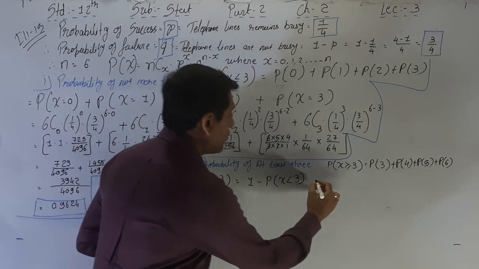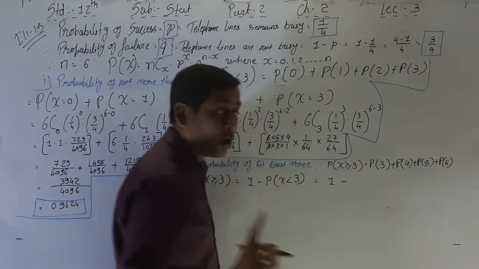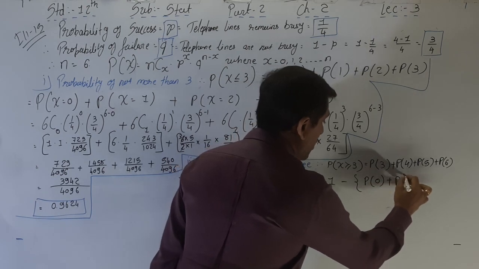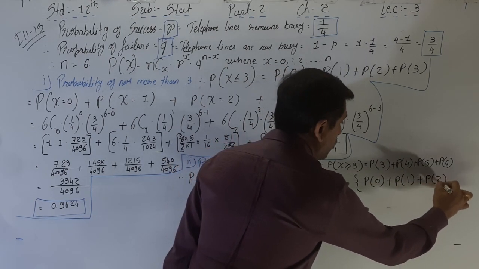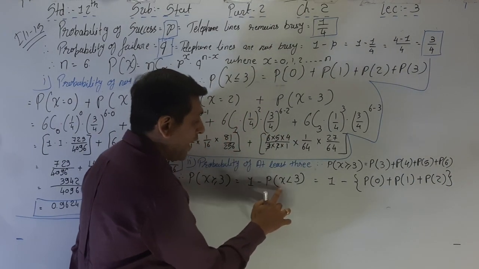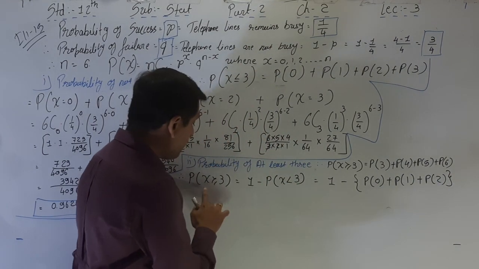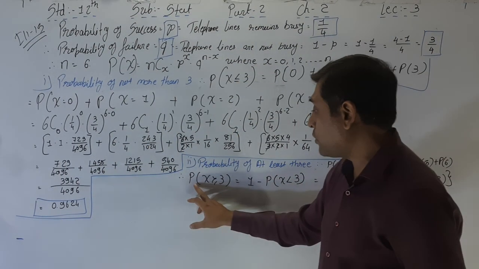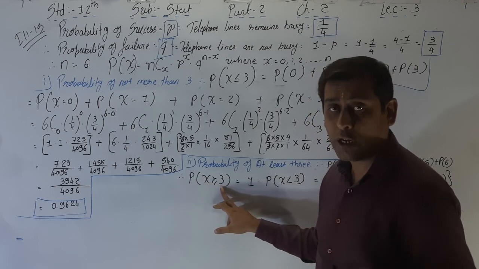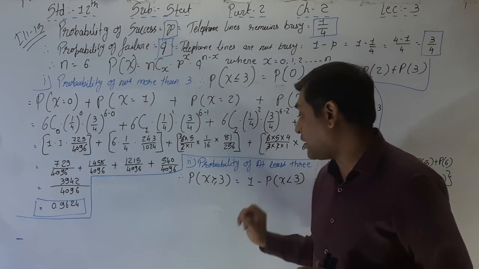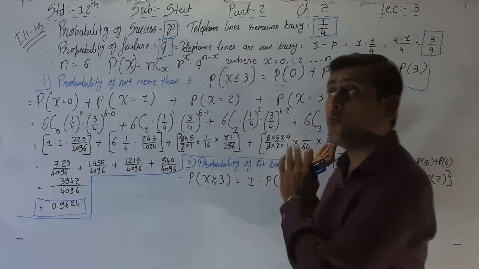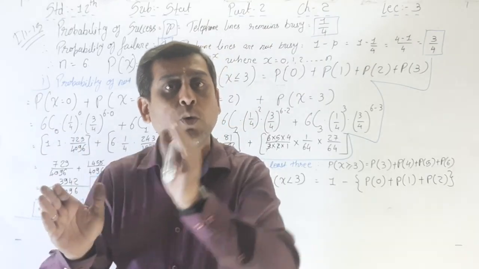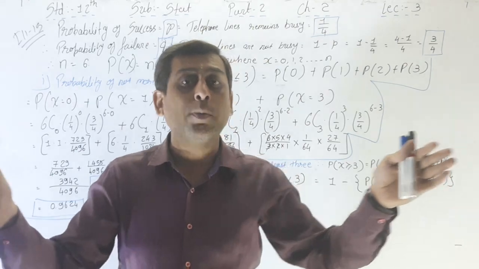So here it is equal to 1 minus, total probability is equal to 1. 1 minus P of 0 plus P of 1 plus P of 2, that is the probability of X less than 3. This is the difficult one, please concentrate here. P of X greater than or equal to 3, if we want to find out, then we can say that 1 minus 0, 1, 2 is equal to 3, 4, 5, 6. Total probability is always 1.